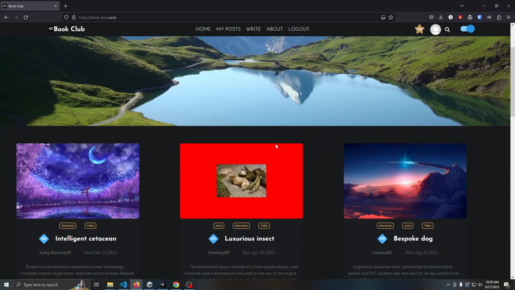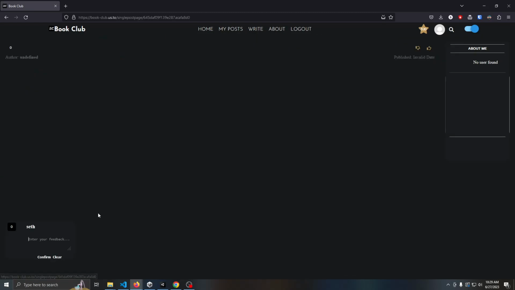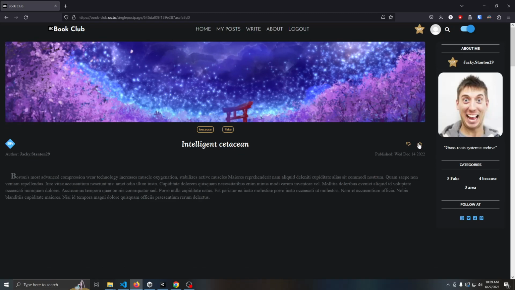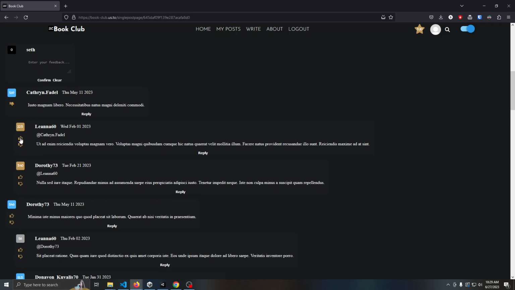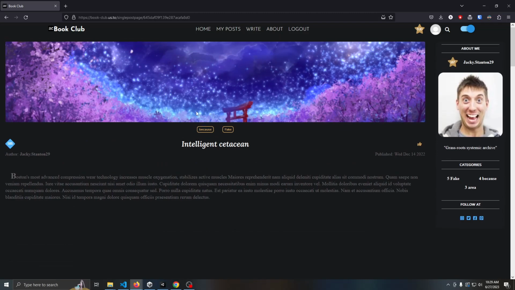Let's go into the details of one of these posts. So let's go to this one, and we can see how the reputation score is 584. So if I upvote this post, it is now 585. That reflects some of the responsive nature of the website. Additionally, we can see how there's user information about the author for the post to readily assess how credible it is. And then there are comments that we can also up and downvote on, reply to, and create new comments.